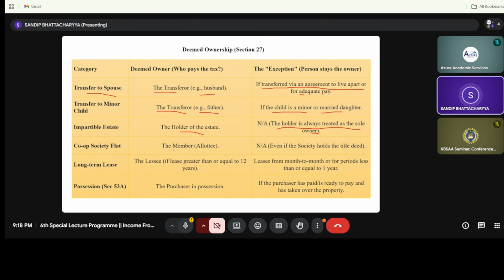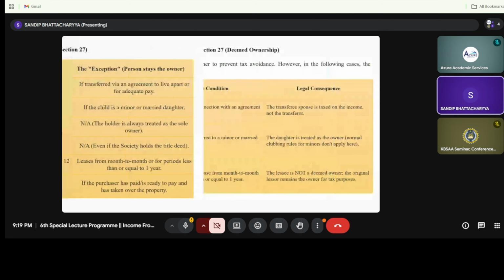Cooperative society flat and the member, that is the allottee: it is not applicable even if the society holds the entire title deed. If I am talking about the long term lease, then if the lease agreement is greater than 12 years, it will be applicable. If the lease is not greater than 1 year, then this is the exception case, where the deemed ownership will not be considered.